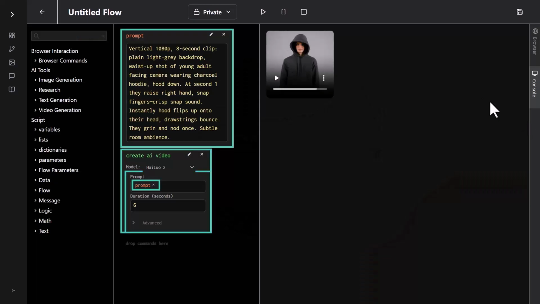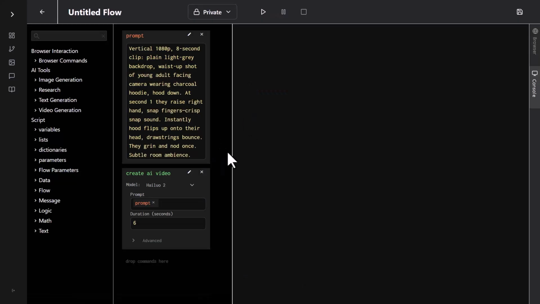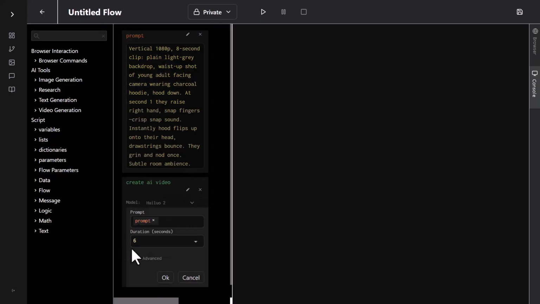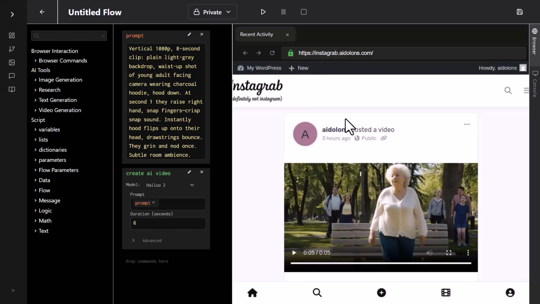Here we go. All right, let's take a look to see how it did. Okay, that is absolutely not what the prompt said, but whatever, it did the best it could. This is a demo. And by the way, you'll notice that parameters in regular commands, you cannot edit these unless you are in edit mode. Okay, however, the parameters, you can edit them whenever. All right, so let's move on to the web browser portion.